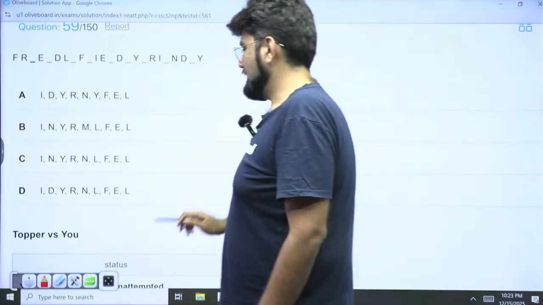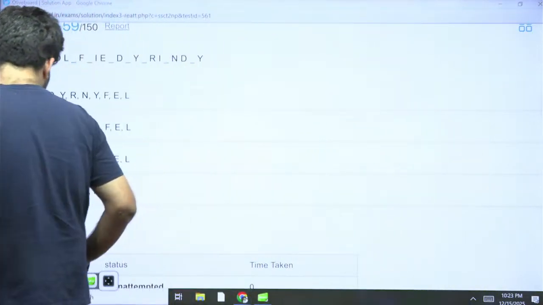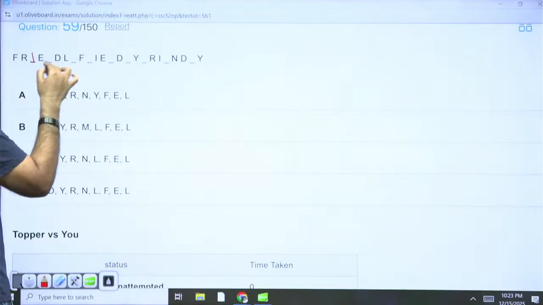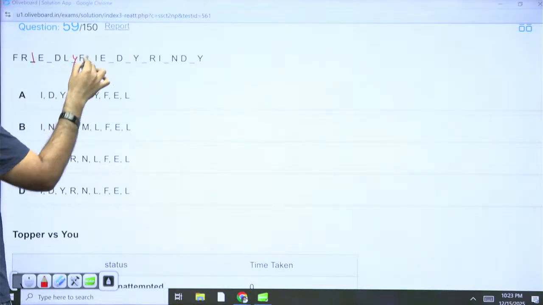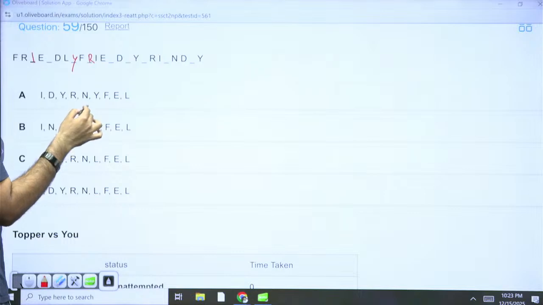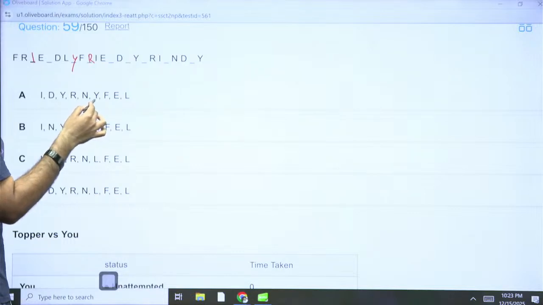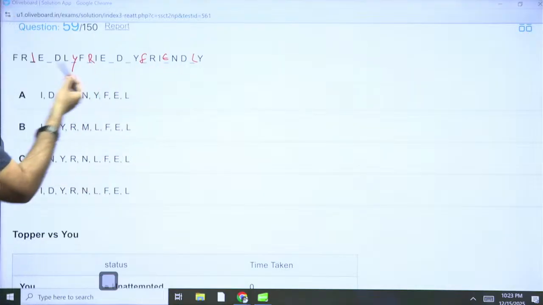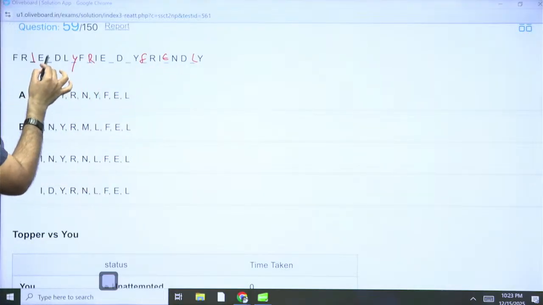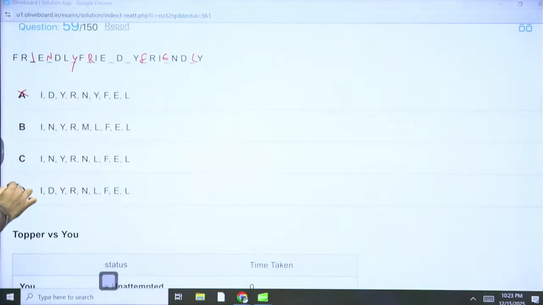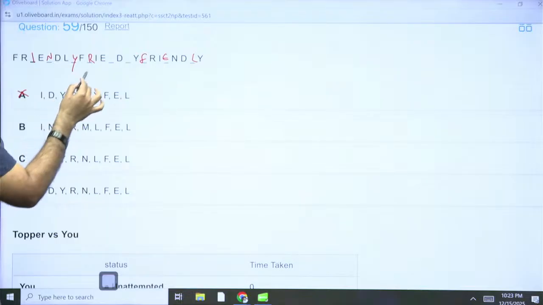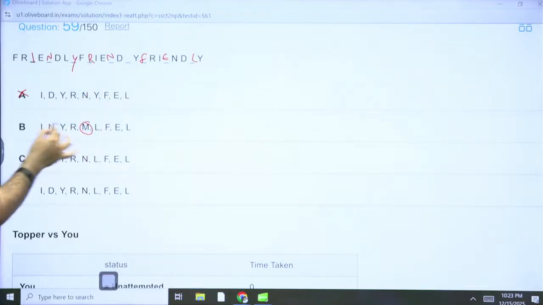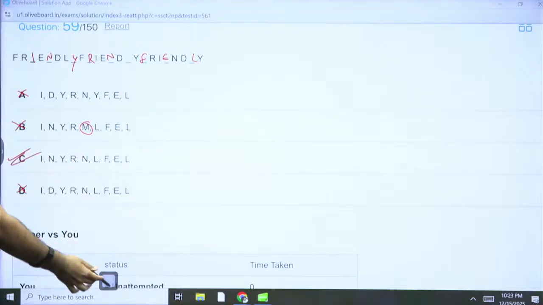Okay, this one let's try it though. It seems friendly is being repeated. First is I only. Third is Y. Fourth is R. Then we have third FEL in the end. What is happening? Friendly. So this is N. IN. This is gone. This is gone. Then after R we have M or N. So friend, it has to be N. M is not there in the word only. So option C is the correct answer. Cool. Easy.